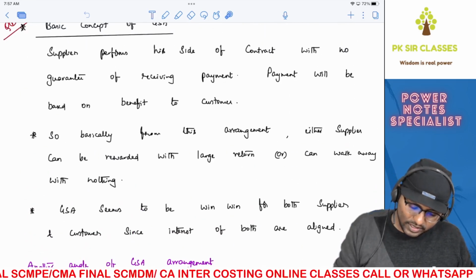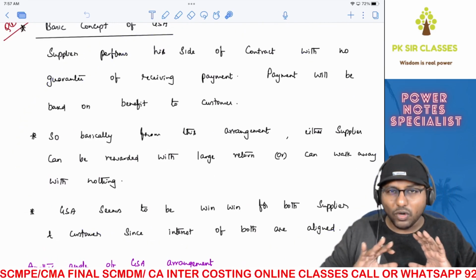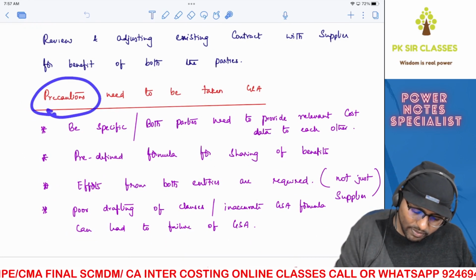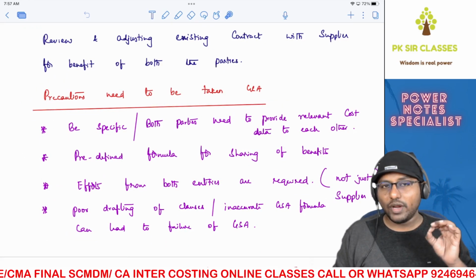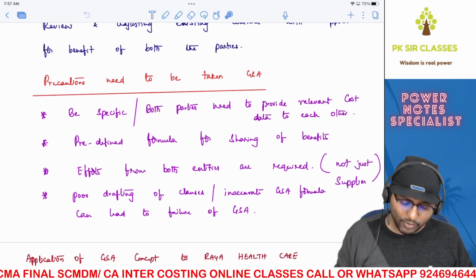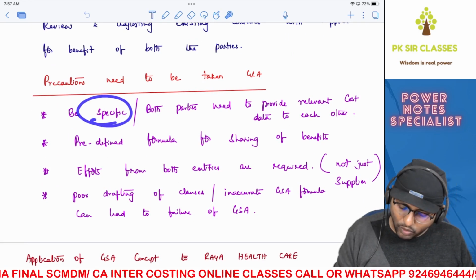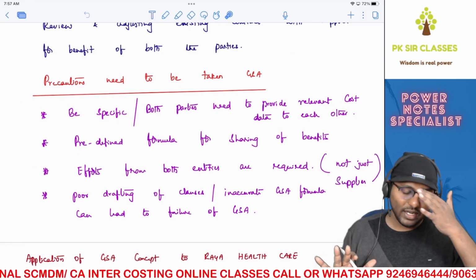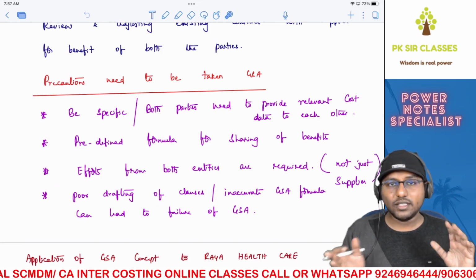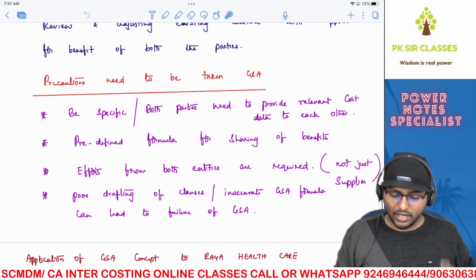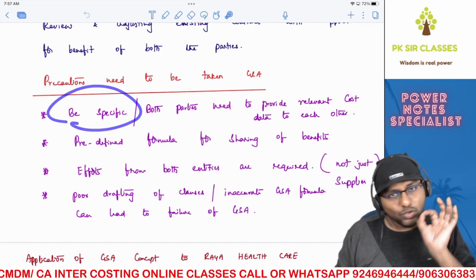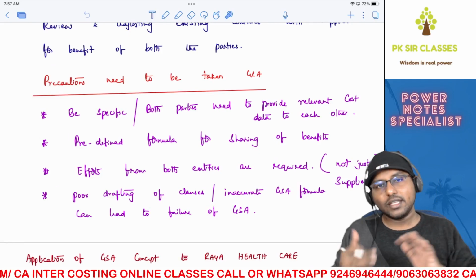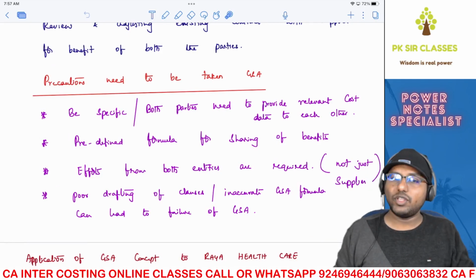Okay, till here we have seen the concept of GSA and only the positive things. Here we are looking at the other angle. What are all the precautions that you need to take before entering into GSA? Point number one, be specific. Both the parties need to provide relevant cost data to each other. So there should be transparency, right? There should not be any sort of secrecy. If there is secrecy, that hurts the confidence. Are you able to understand? So you got to be specific to the point and both the parties should share all the data. Raya should share the same with Live Life and Live Life should do the same with Raya as well.